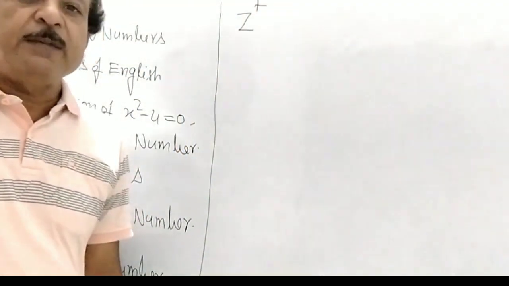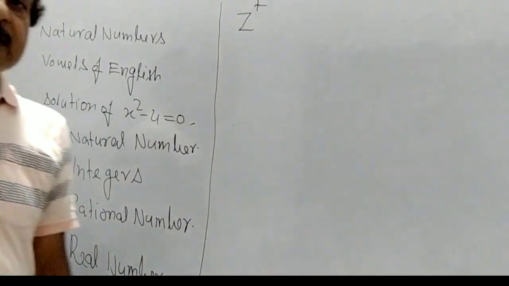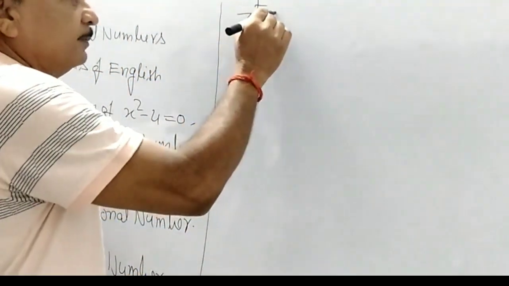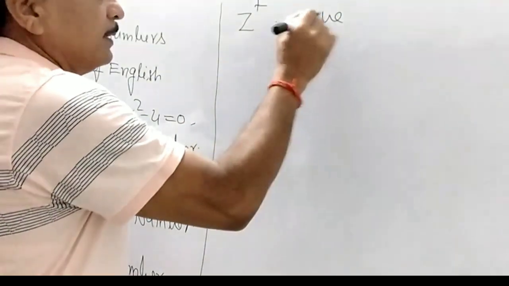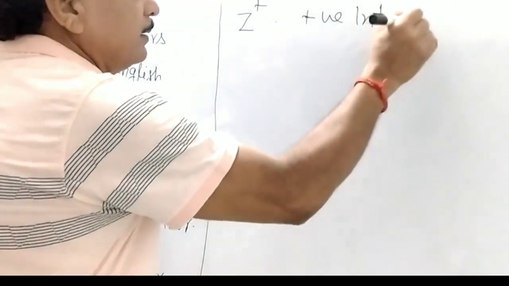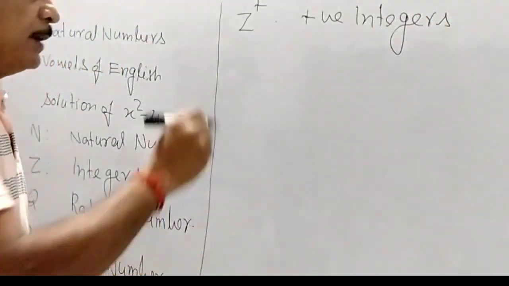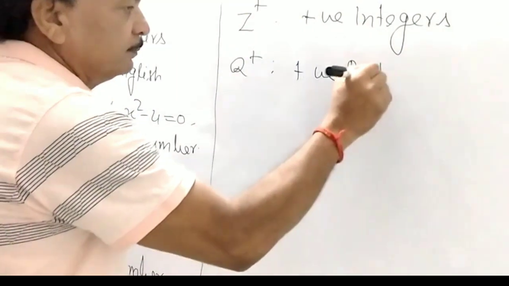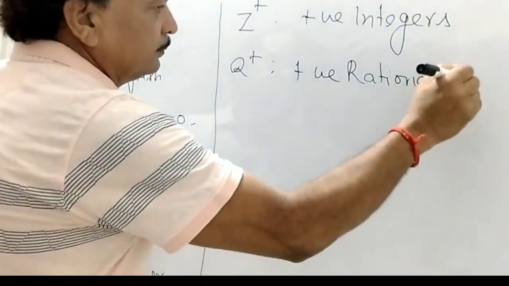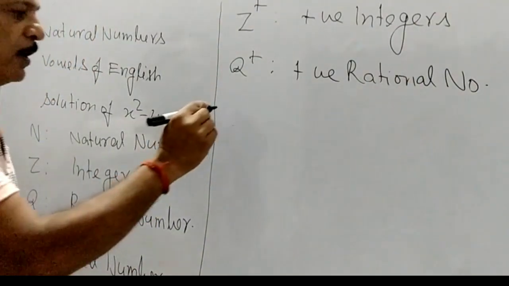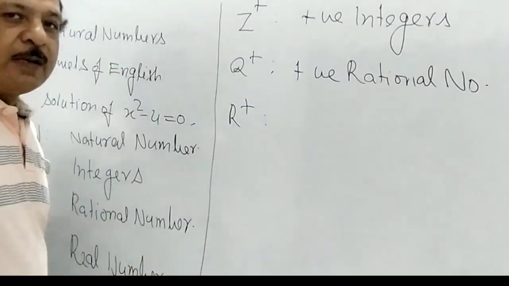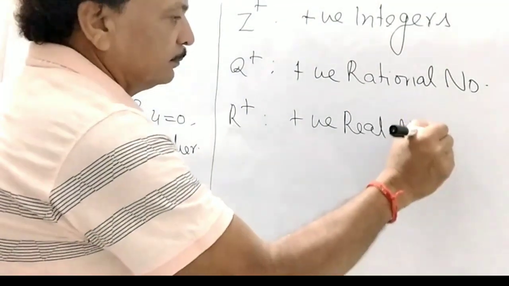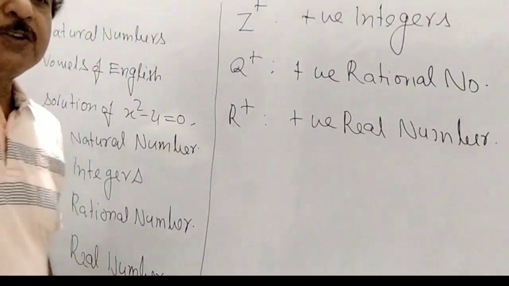Z plus is the positive integers. Q plus is the positive rational numbers. R plus is the positive real numbers.